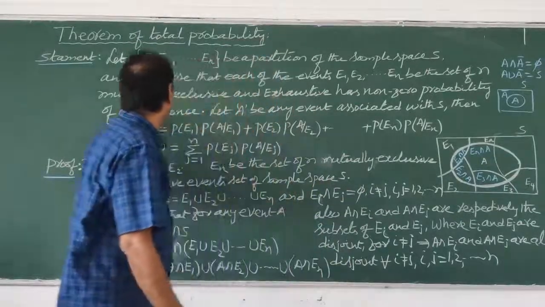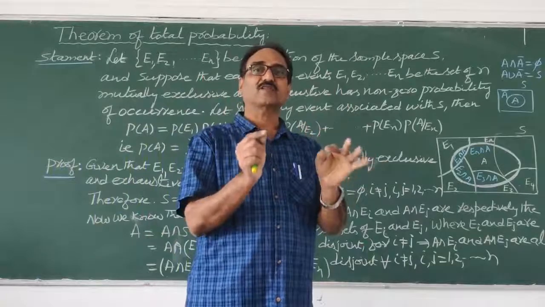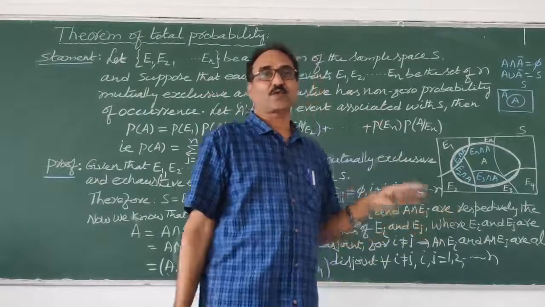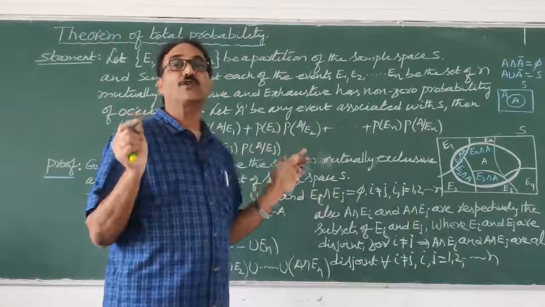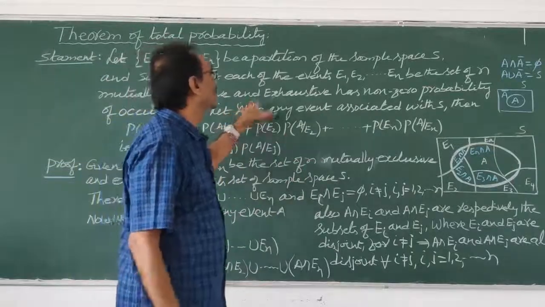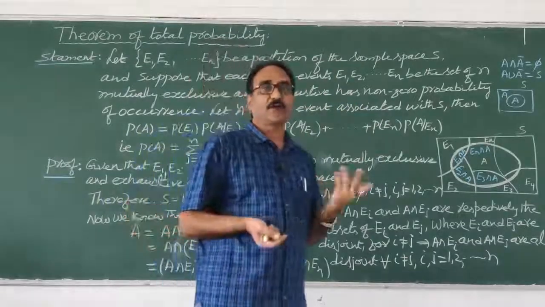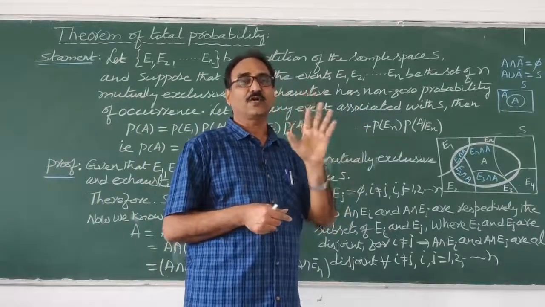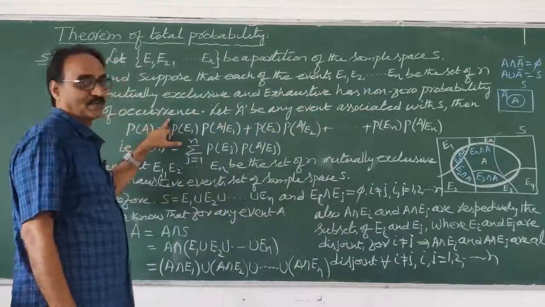Next, what I said is that these are mutually exclusive events and exhaustive. Exhaustive means in that sample space, a maximum of n events only are there. Another event will not come. So whatever event partitions we took, that is the maximum. So n is the maximum number of outcomes of an experiment, which we represent by S. That's why it is called mutually exclusive and exhaustive. Has non-zero probability of occurrence: again you will ask, if the probability is 0 then what? So it is non-zero, it won't be 0, it will have some value. So in that way it will come, therefore non-zero probability of occurrence. This is the step. Now what?